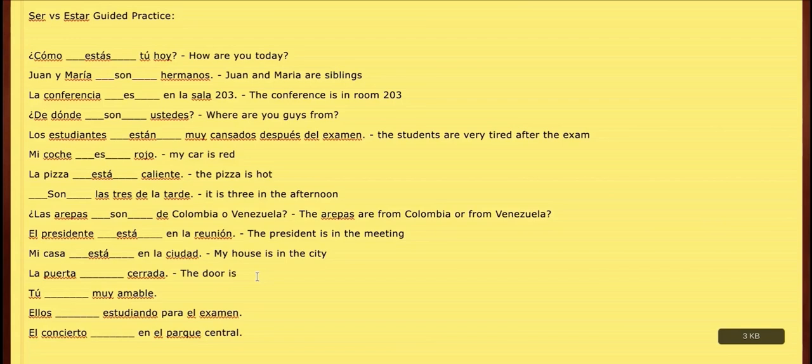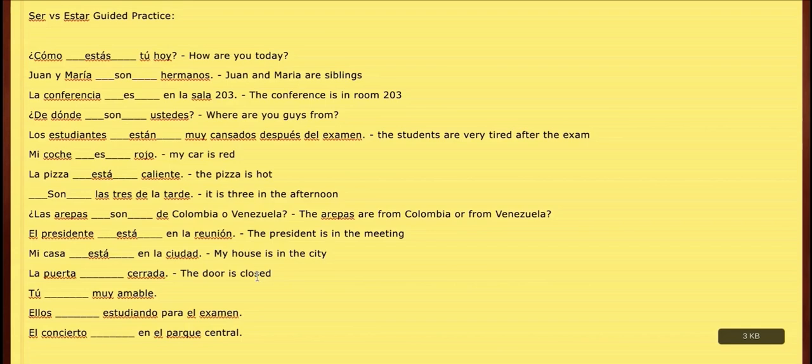is, cerrada, comes from the word cerrar, which means to close. It's the adjective, so closed. The door is closed. Let's think about this real quick. Is the door being opened and closed, is that a permanent description of how we're talking about the door? Well, if I was to say la puerta es cerrada, that would kind of mean almost like the door is sealed off.